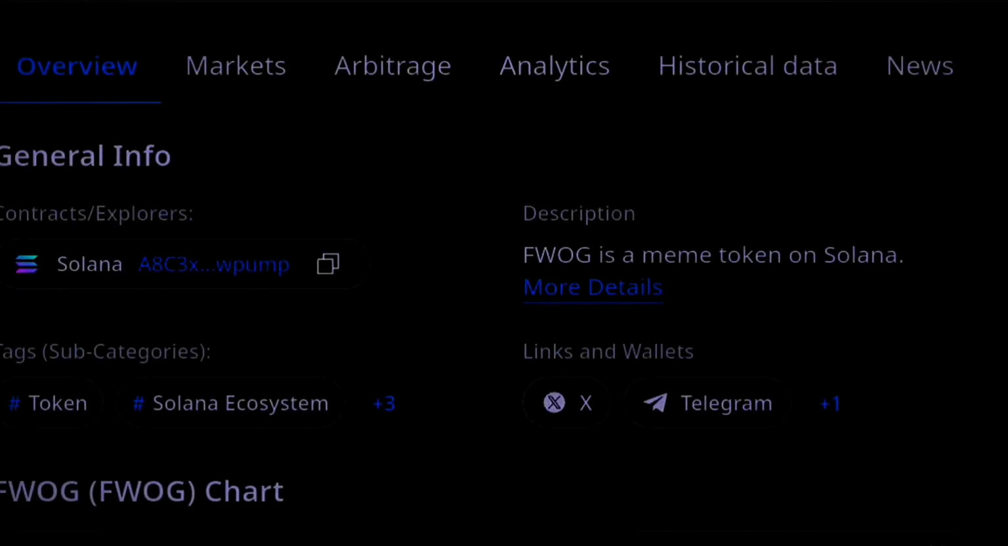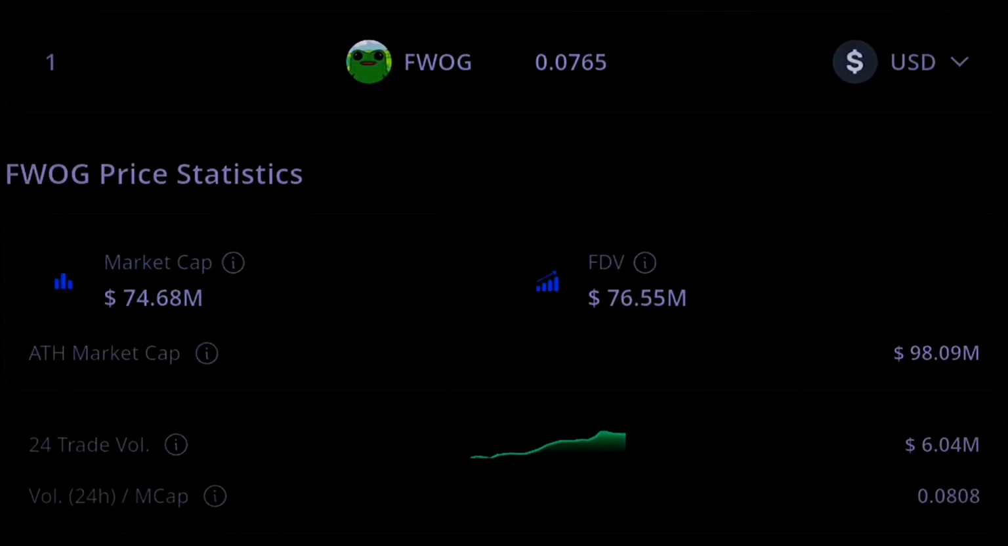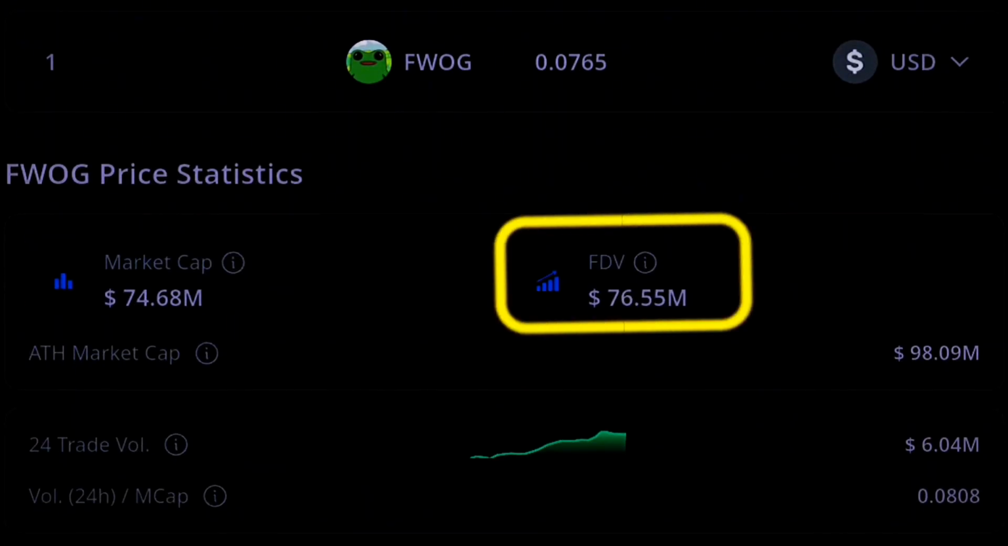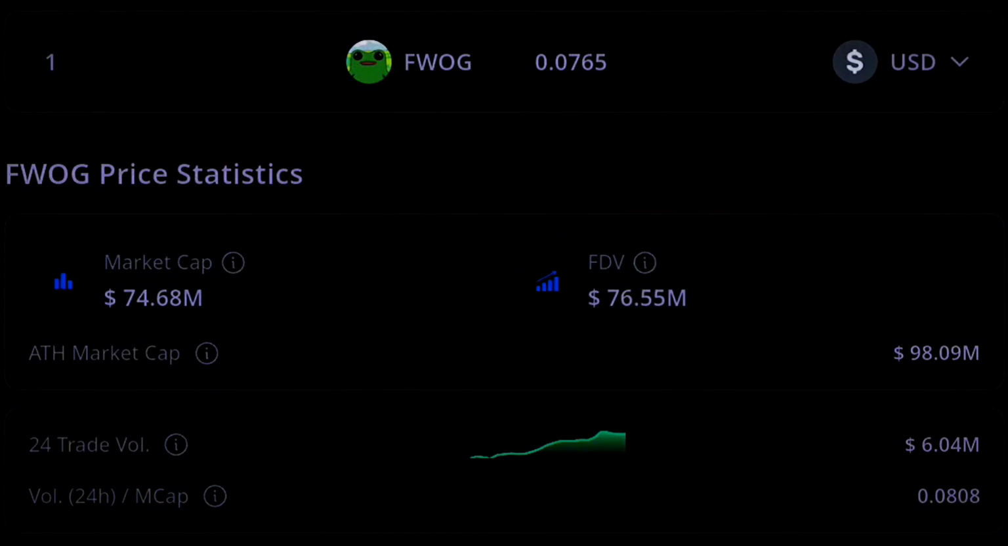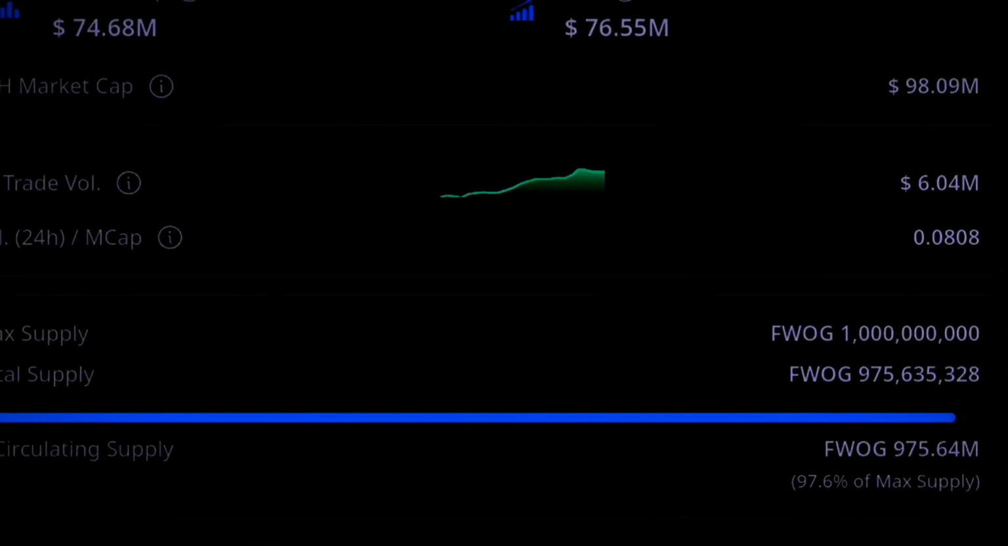Say we choose something like FOG, which is a meme coin, and now you can see here there's overview, market, arbitrage. There's no vesting, so you can't really see the data on how these tokens will be released into circulation. But you can see the market cap and then the FDV. The market cap and the FDV for FOG is very impressive. Up to 97% of these tokens have been released into the market.